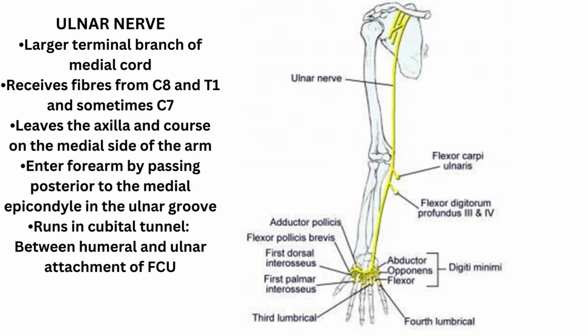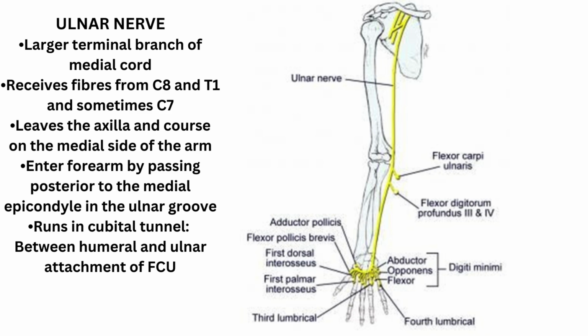Ulnar nerve is one of the terminal branches of the medial cord of the brachial plexus. It receives fibers from C8 and T1, and sometimes C7. Ulnar nerve leaves the axilla medial to the axillary artery to enter the arm and course on the medial side of the arm, and enters the forearm posterior to the medial epicondyle in the ulnar groove.